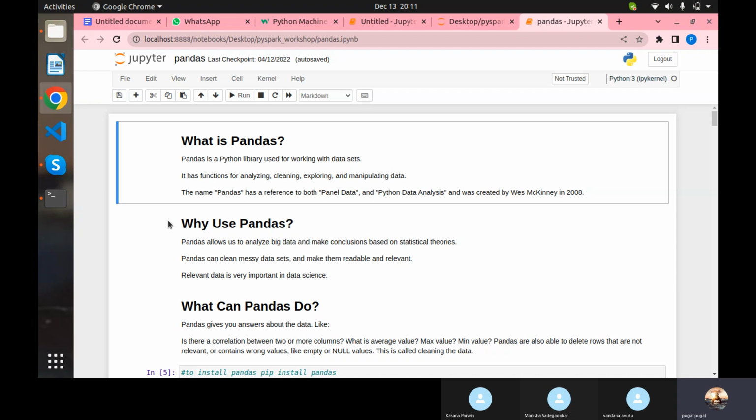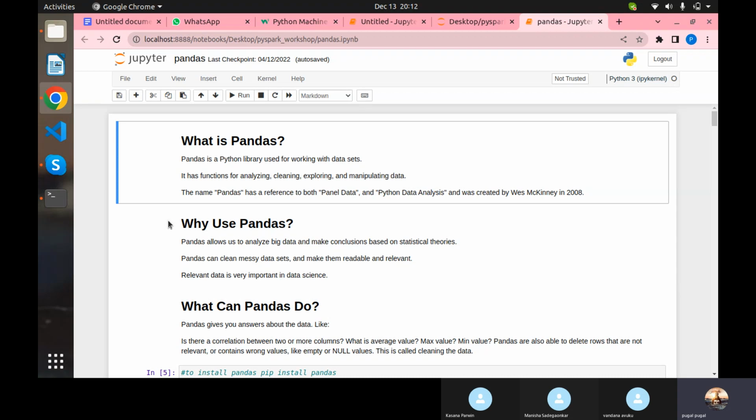Okay. So here you can see they are giving some explanation about pandas. Pandas is a Python library used for working with data sets. Data structures we have already seen, for example list and tuple. But a data set is something that contains a bunch of data structures, and that is what we call a data set. It has functions for analyzing, cleaning, exploring, and manipulating data.